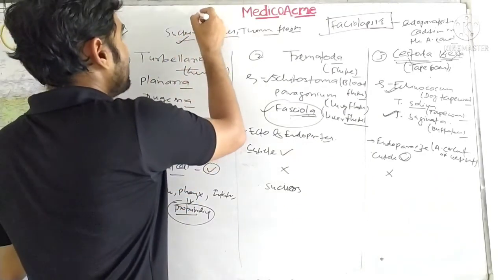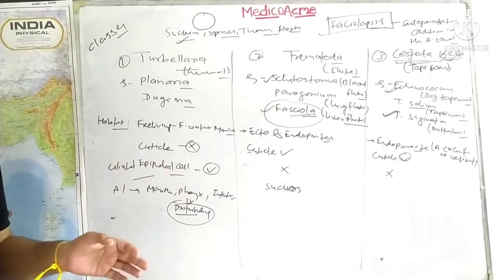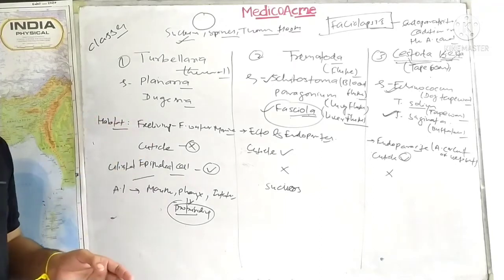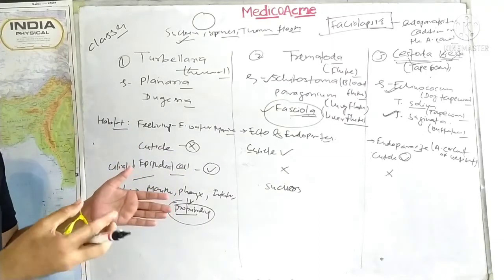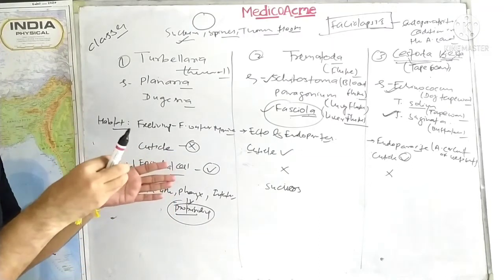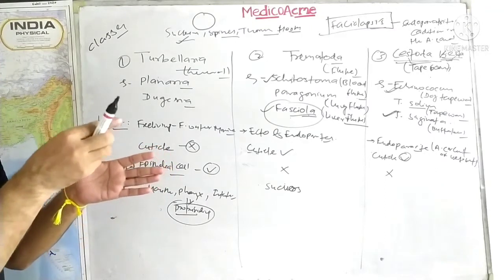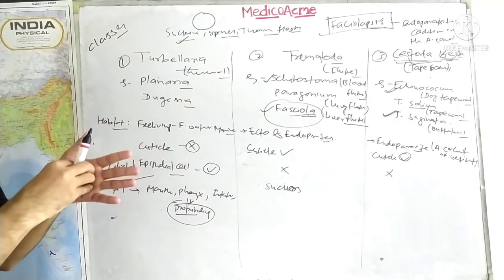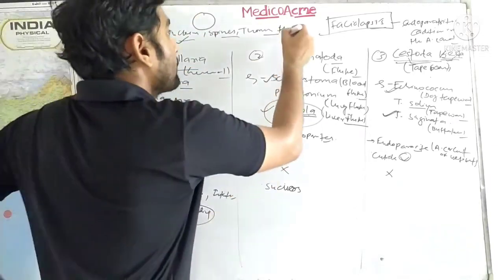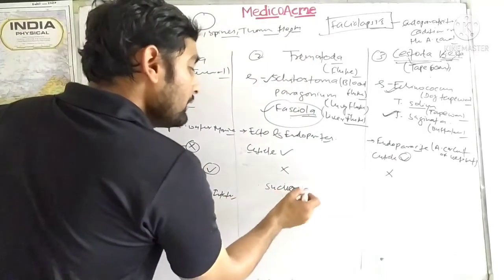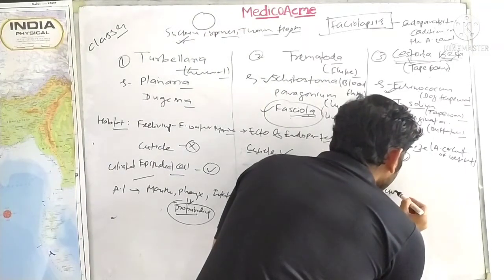So suckers are actually larger organs. Suppose a liver fluke, or kind of best example is leech. Okay, that is another organism from the Annelida. But suppose leech, you go in the garden and just see, what happens? The leech comes and just holds you. The circular organ from which they are holding your body is the main sucker. Suckers are circular in structure and they have different hooks. Okay, but suckers only are found here, no hooks. Suckers are only found here, and here suckers and hooks both.